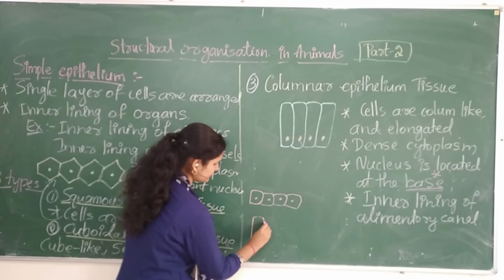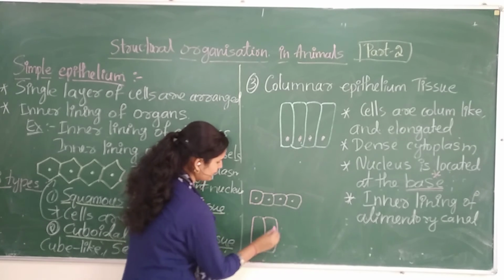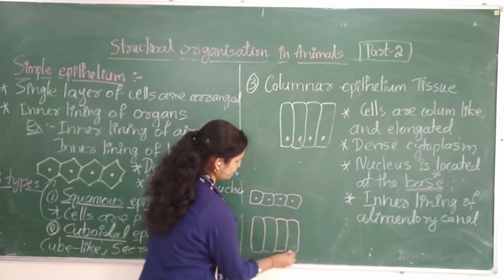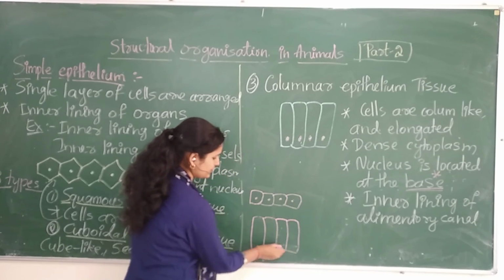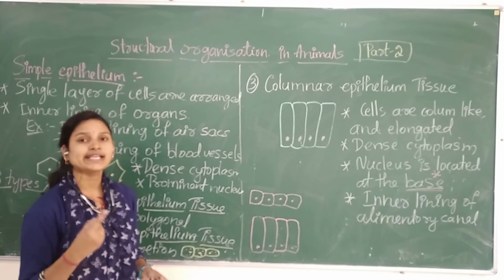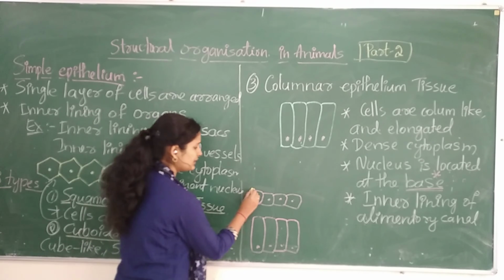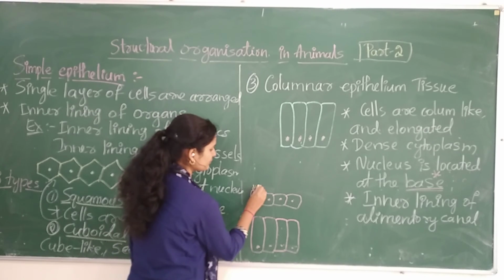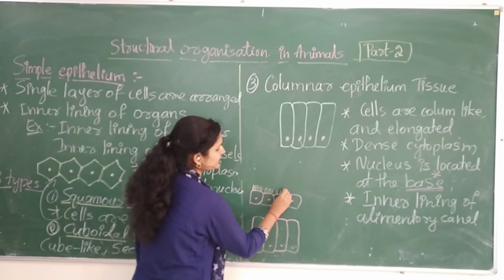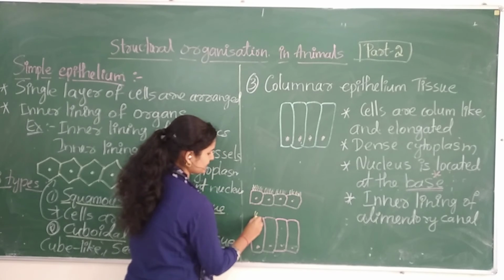First one, good, cuboidal, and the second one, good. These are two different types of cells. If ciliary like projections or microvilli are present like this at the surface, these are modifications of cells.